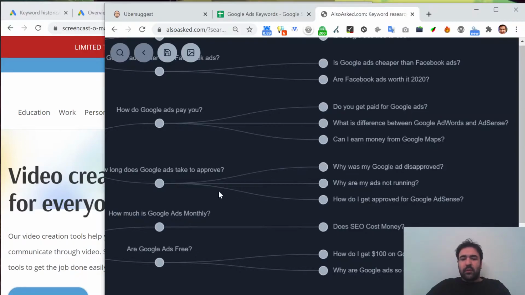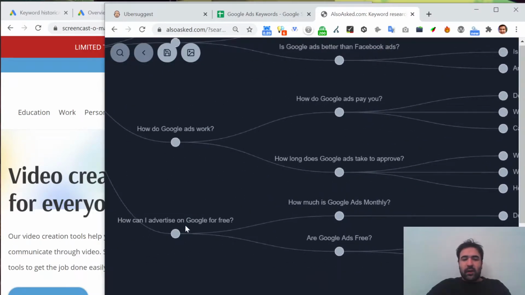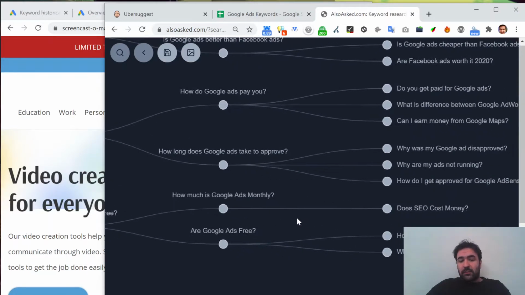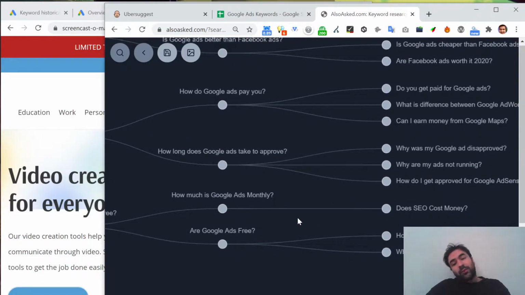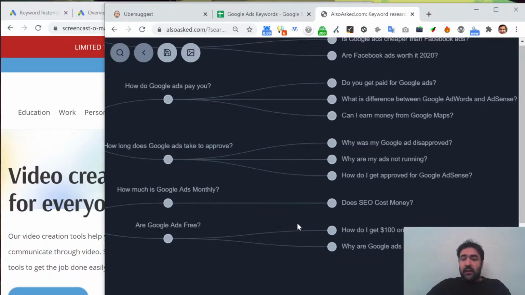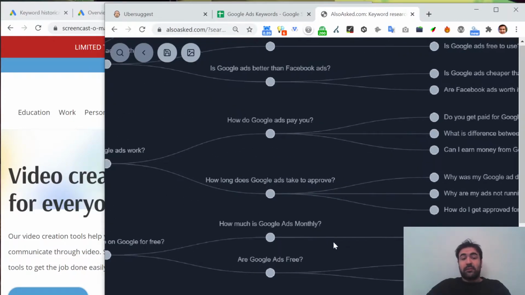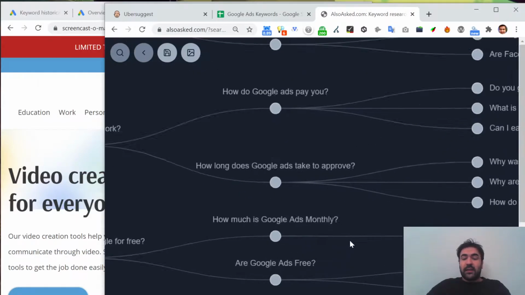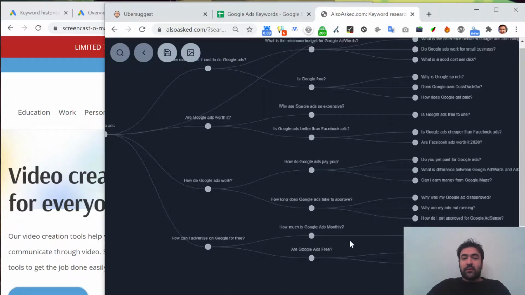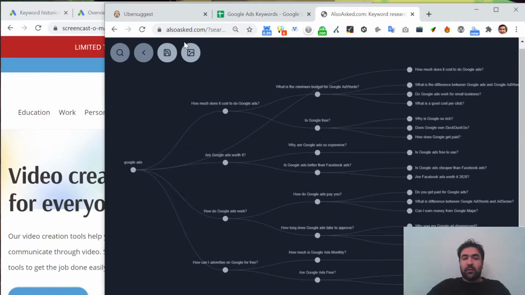Why are my Google Ads not running? How can I advertise on Google for free? How much is Google Ads monthly? Are Google Ads free? How do I get $100 on Google AdWords? Why are Google Ads so expensive? There we go. This is like in a nutshell. I'm using this tool called Also Asked. Very much recommend this tool to get a quick deep dive into a certain topic.